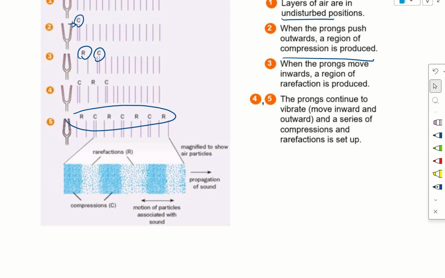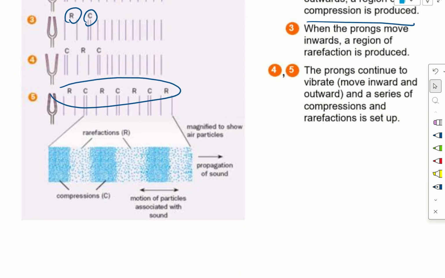The last diagram shows a series of compressions where the air particles are very close together, and a series of rarefactions where the air particles are further apart.